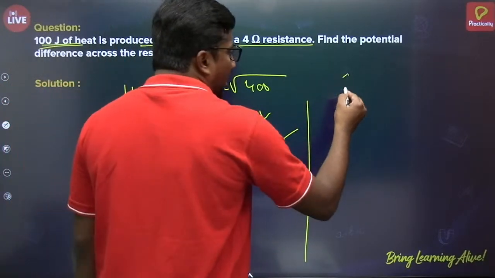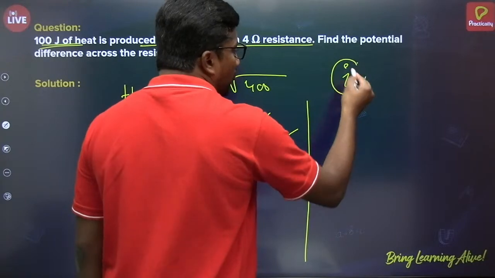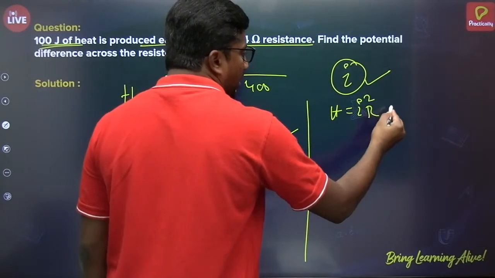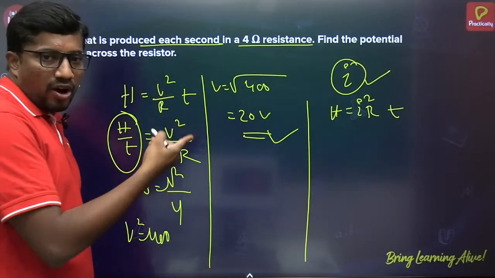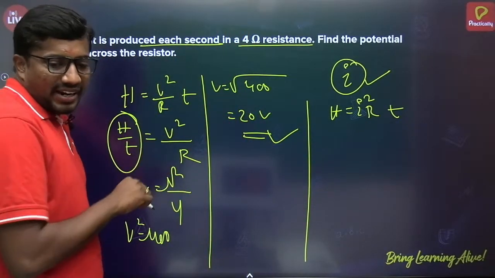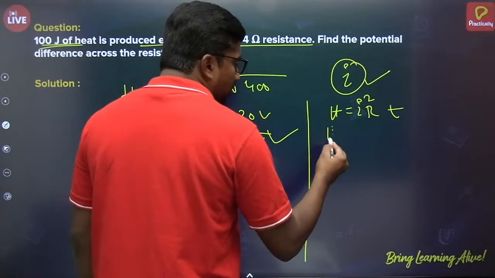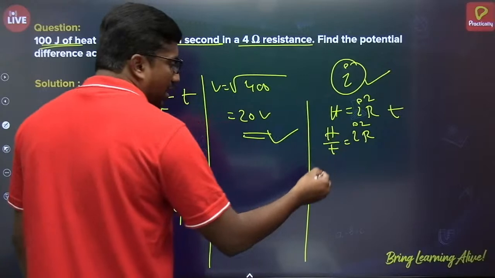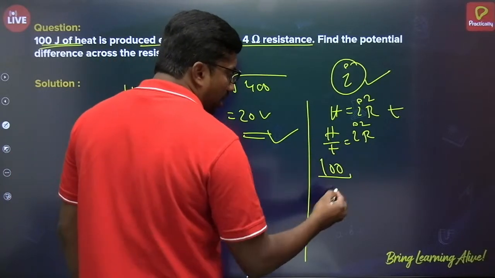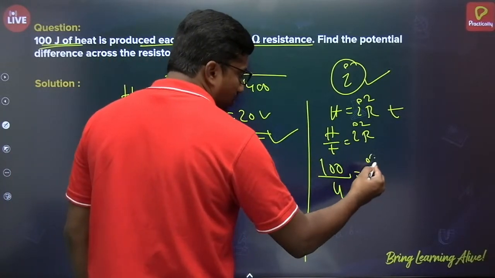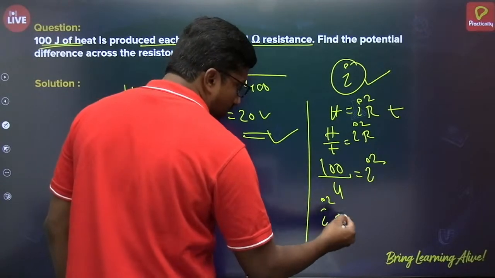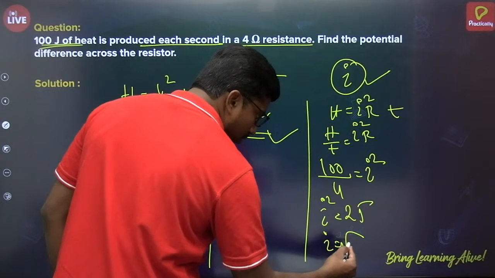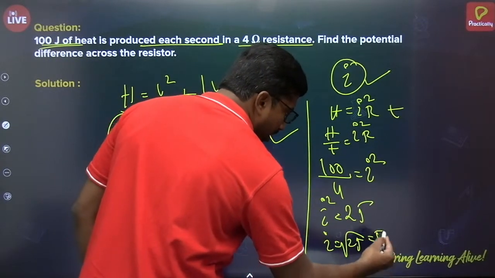First I will find I. How can you find I here? We know that H is equals to I square R into T. Another formula, Joule's law of heating. Then H by T is equals to I square R. H by T value 100 by R value 4 is equals to I square. So I square is equals to 25. Then I is equals to root 25, which is equals to 5 ampere.